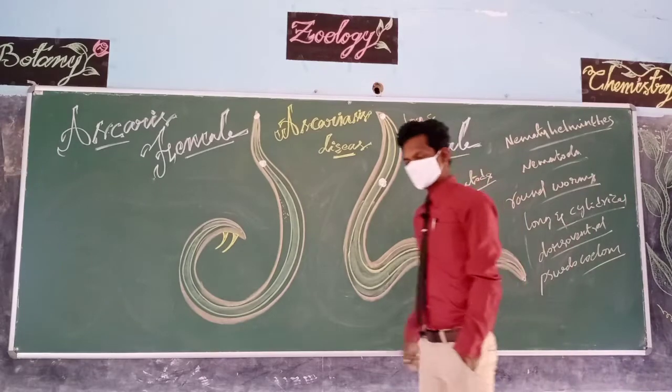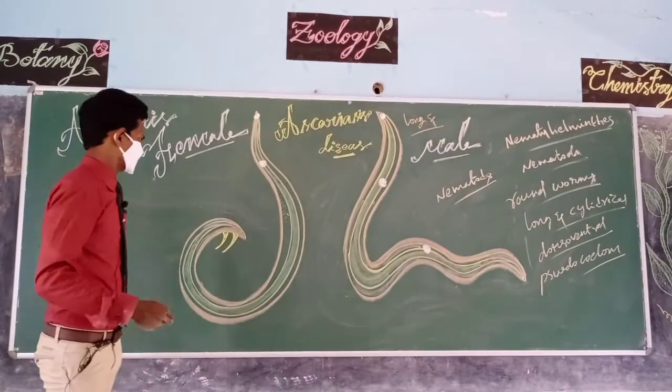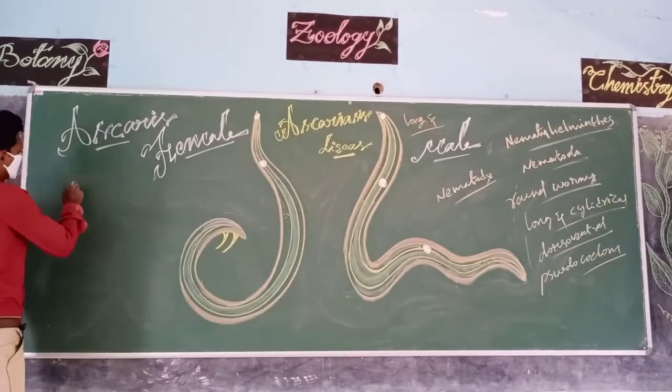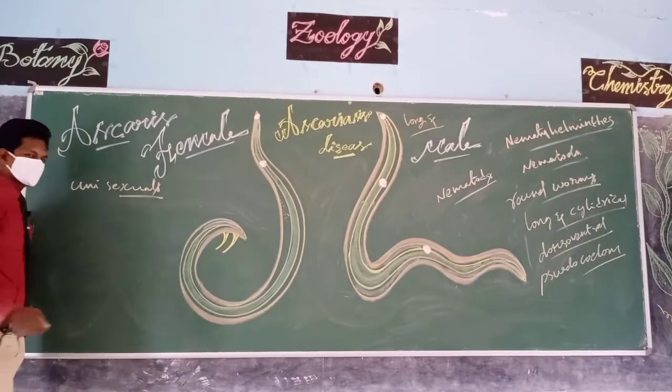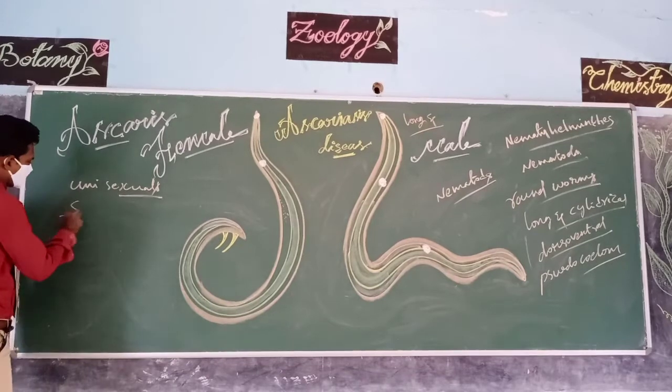Generally these are unisexual, male and female worms are separate. This unisexualism is known as sexual dimorphism.